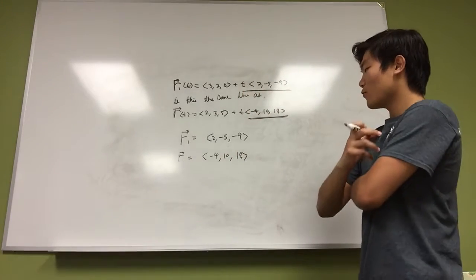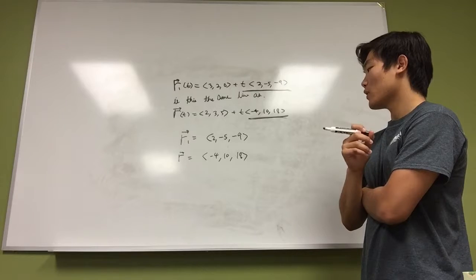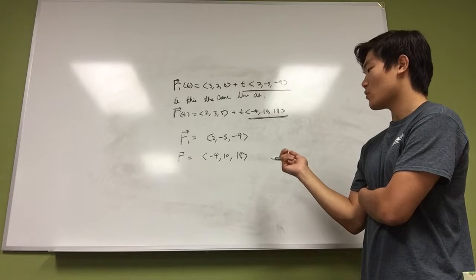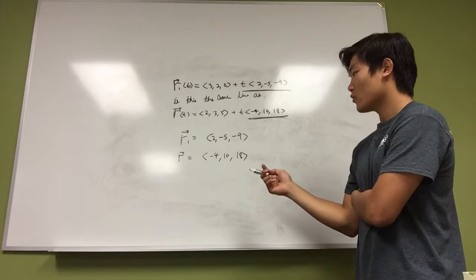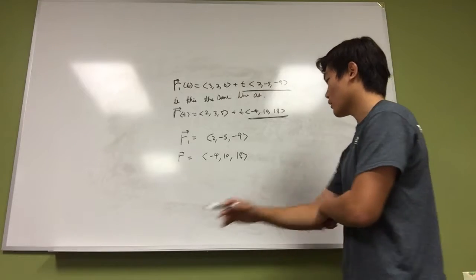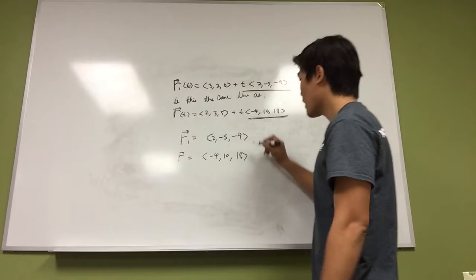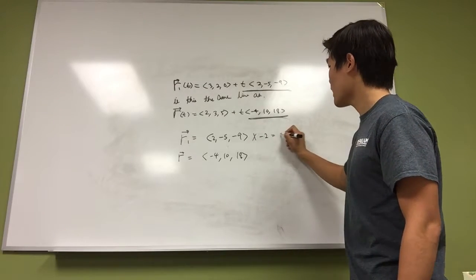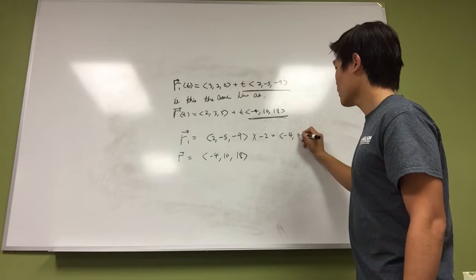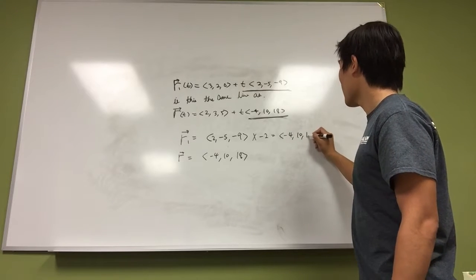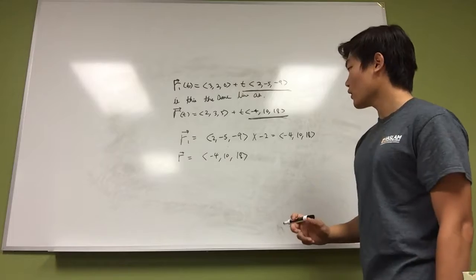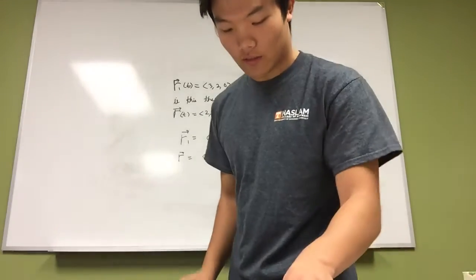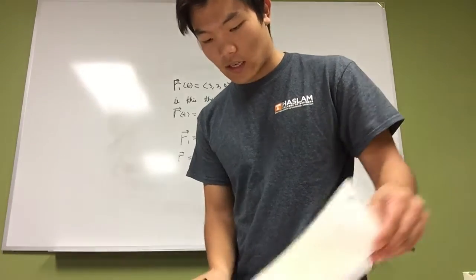Now, just looking from the outside, it seems like they have different numbers, so they're not of the same direction. Well, that is not true, because these are apparently parallel. It has the same direction, because when we multiply this by -2, we get -4, 10, and 18. Therefore, these two have the same direction.